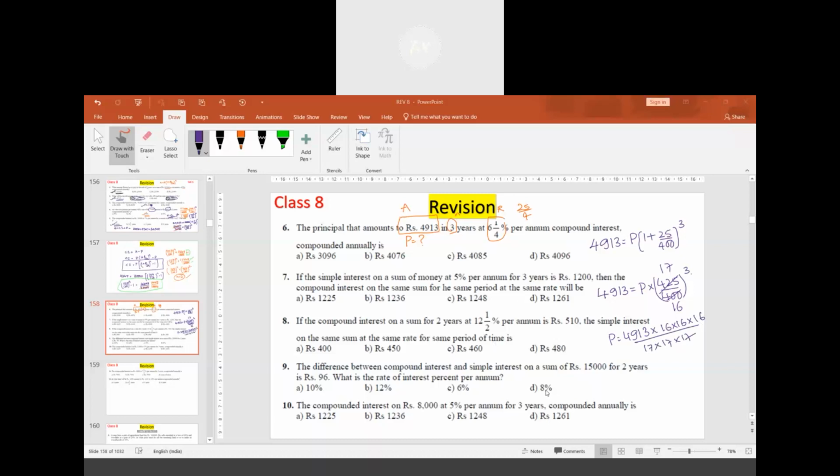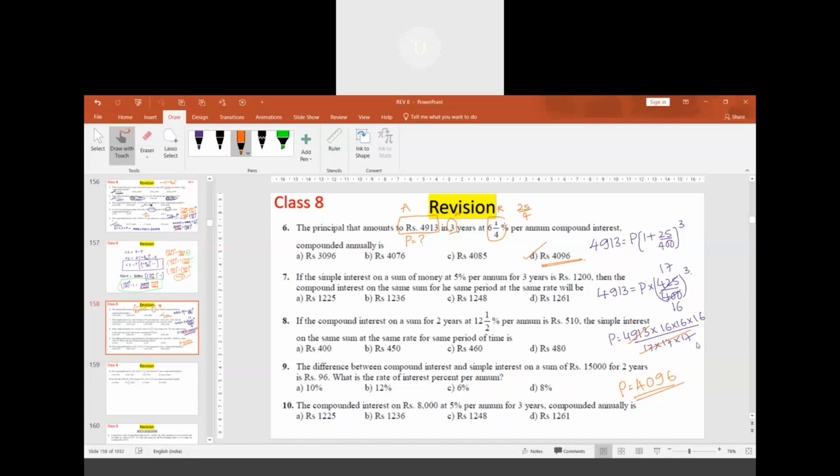Actually, this complete thing will cancel with 17 cube, because 17 into 17 is 289, and when you multiply with 17, we get 4913. So that is cancelled. So 16 cube we have to find. That will be the principal amount. So P will be 4096, option number D.